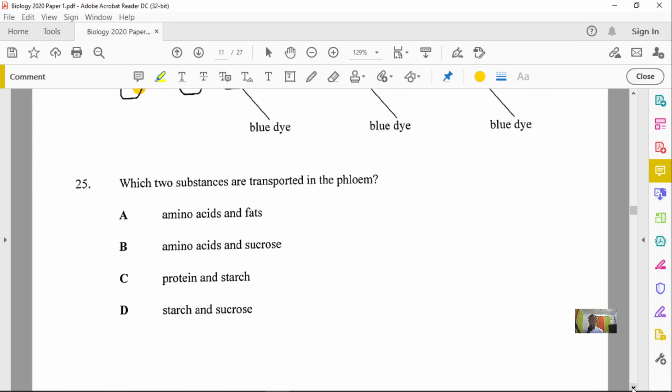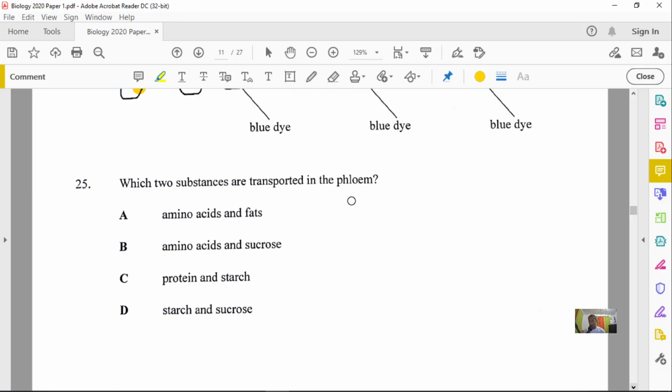And we're halfway through the paper. And so question number 25 states, which two substances are transported in the phloem? Okay, now think about this keenly.